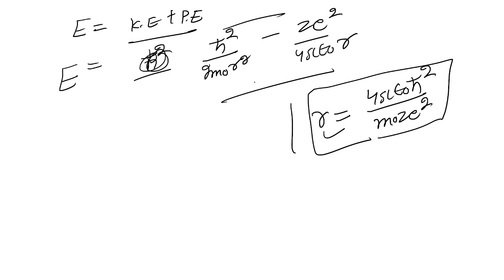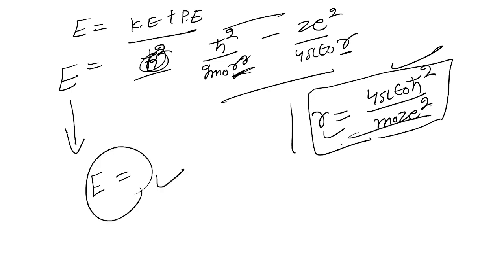Now replace the value of r from this expression, and you will get the final expression for the energy E. E is the total energy or binding energy of the electron. You get the value of the total energy or binding energy of the electron by replacing the value of r from this expression. So this is all about the binding energy of the electron by the Heisenberg uncertainty principle.